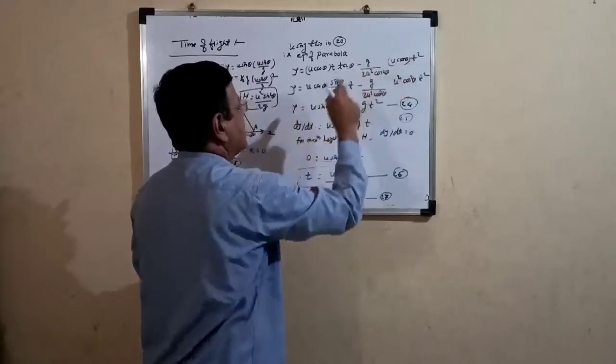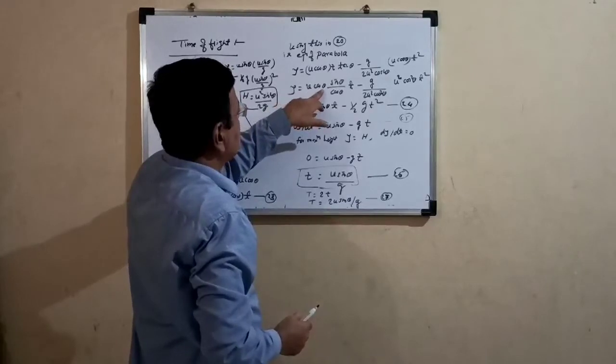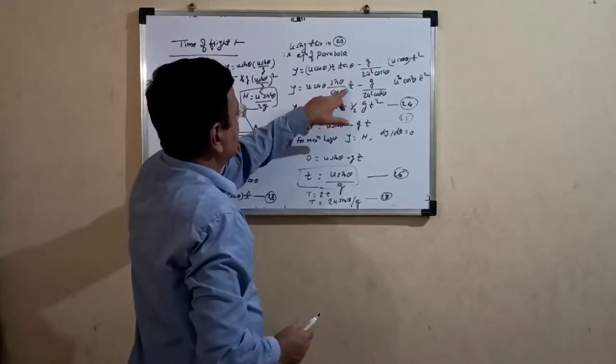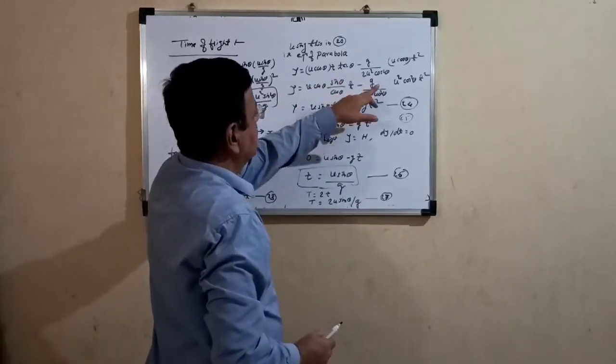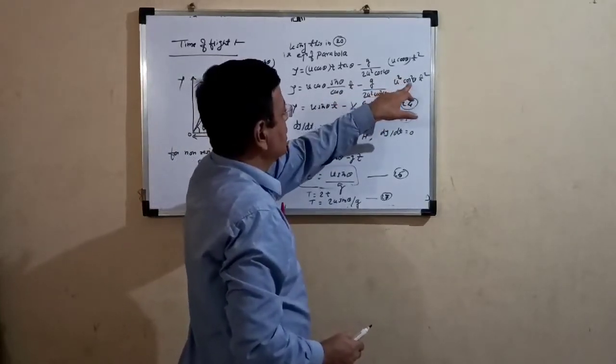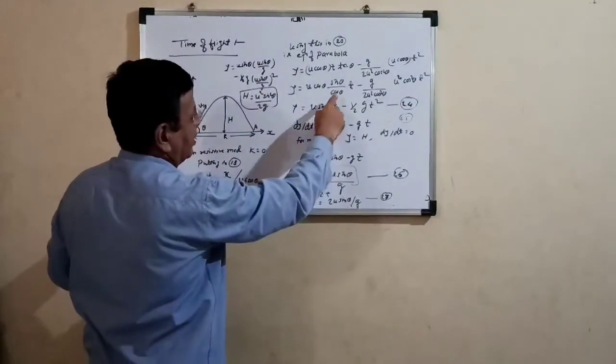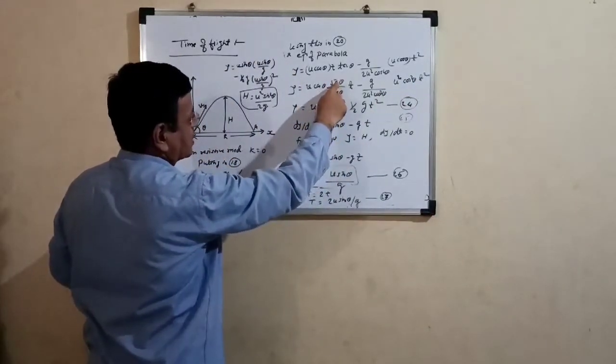We have to put the value of t here. That means we get u cos theta sin theta upon cos theta into t minus g upon twice u square cos square theta into t square. We know very well tan theta is nothing but sin theta upon cos theta, so cos theta gets cancelled here.